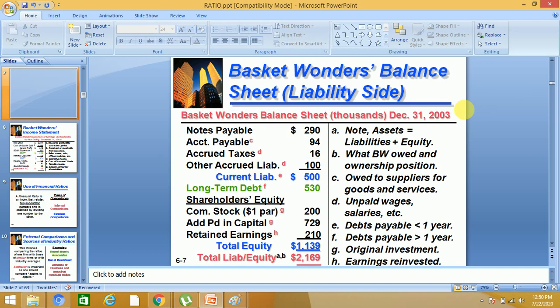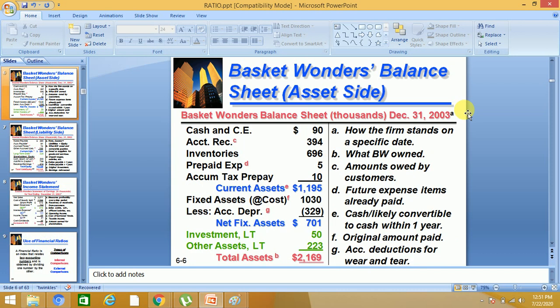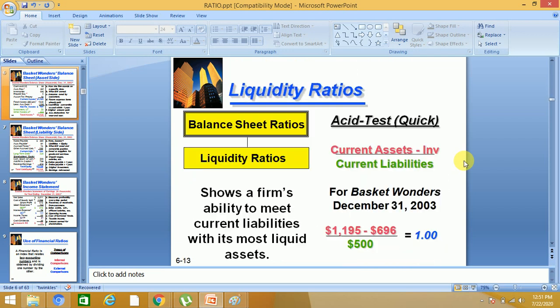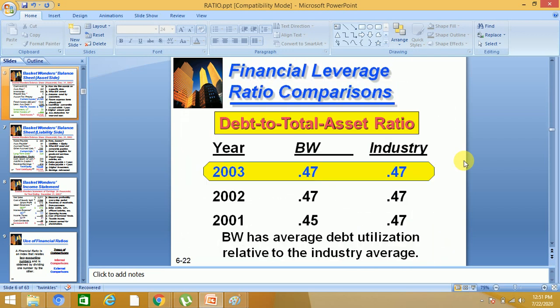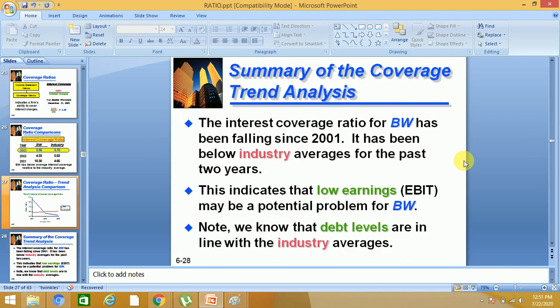This is one item from the income statement. And what is the position of accounts receivable? It is 394. So keep these two figures in mind.